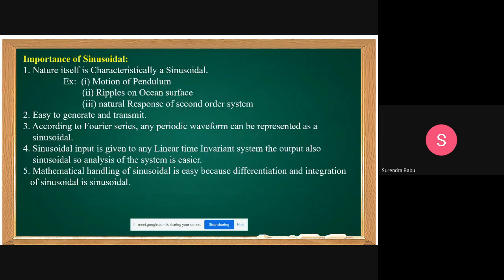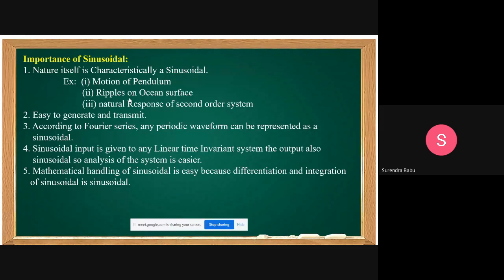But here mainly our analysis is sinusoidal steady state analysis. The first in this concept, AC analysis, we want to discuss the sinusoidal steady state analysis. What is the importance of the sinusoidal waveform? Why are you preferring the sinusoidal waveform only? Why not other waveforms?